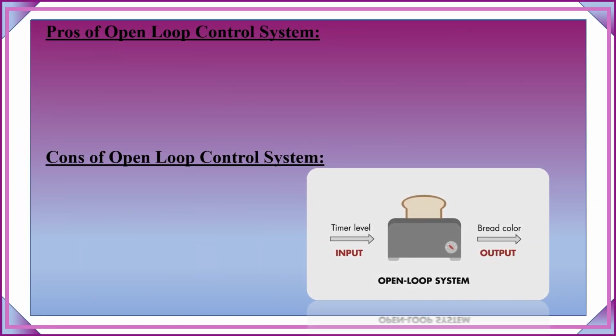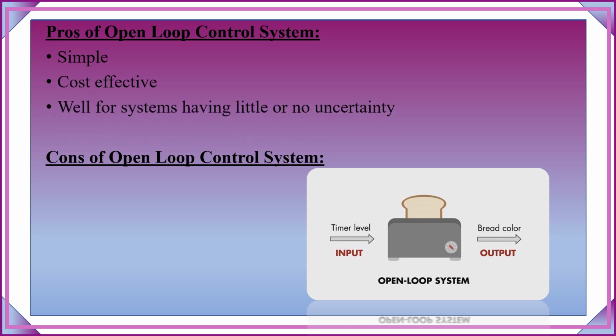Now there are some pros of open loop control systems as well as the cons of the open loop control system. First of all, we will start with the pros. The open loop control system, as there is no feedback loop, is simple to operate. They are cost effective. They work well for the systems having little or no uncertainty.